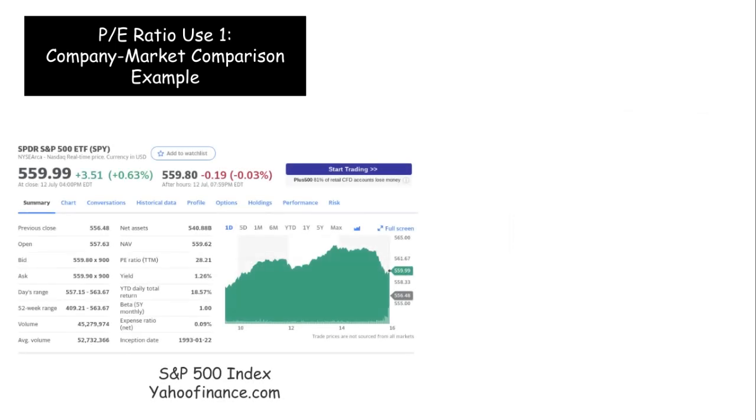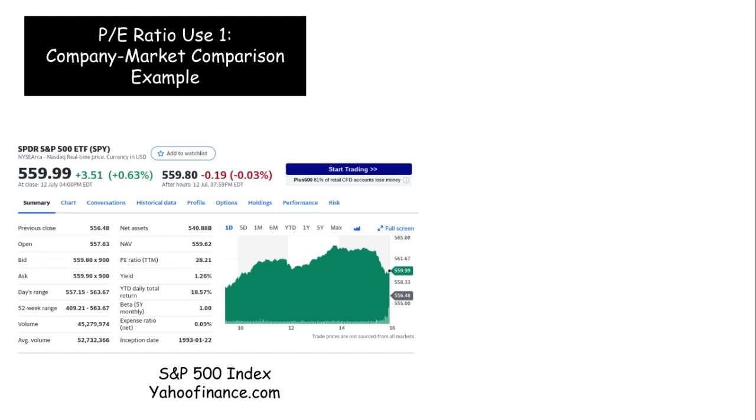When you are in the process of comparing the P/E ratio of a company that you are researching to the broader market, such as the S&P 500, and you want to find the P/E ratio of the S&P 500, that is very easy and straightforward to do. You can go to the website yahoofinance.com, which is a popular website for finance and the stock market. Then, search for the S&P 500 ETF, or alternatively, search for the ticker symbol SPY in the search tab, which is where all the numerical information and stats concerning the S&P 500 will show up.